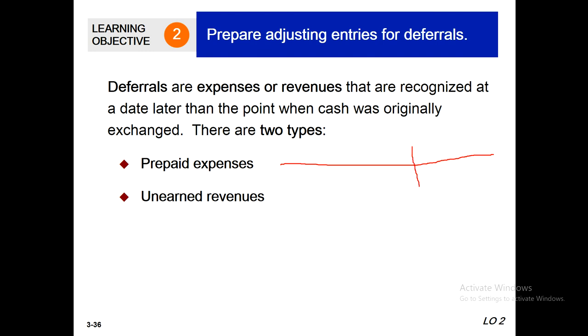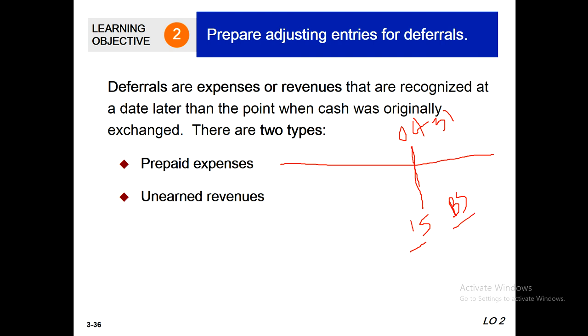This is October 31st, and we prepare our financial statements here. Basically we show the income statements and balance sheet. Very important, please look attentively everybody.